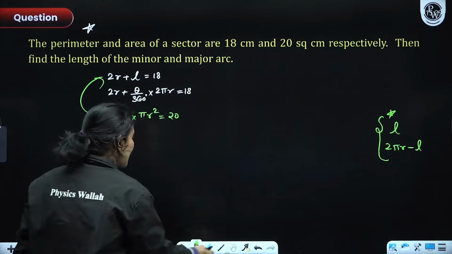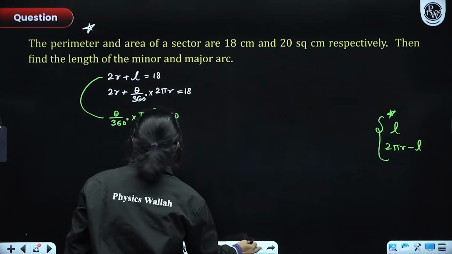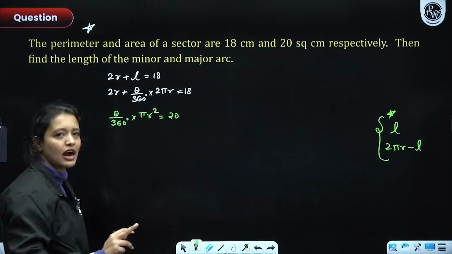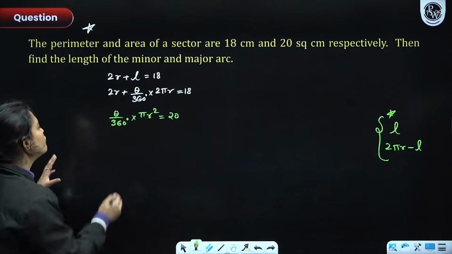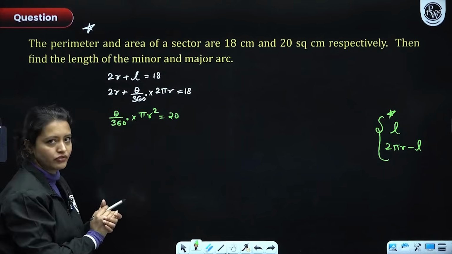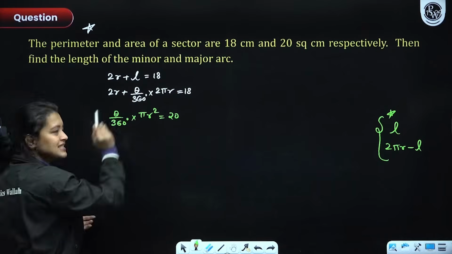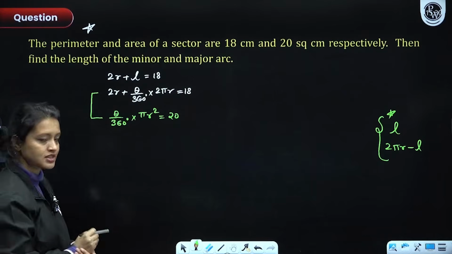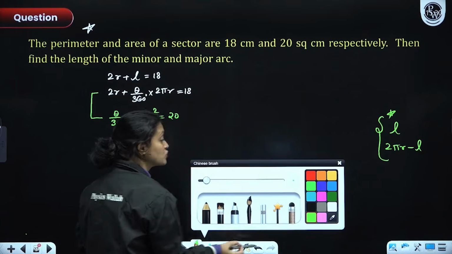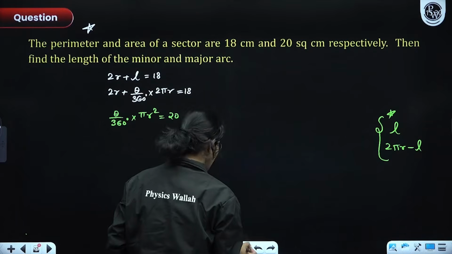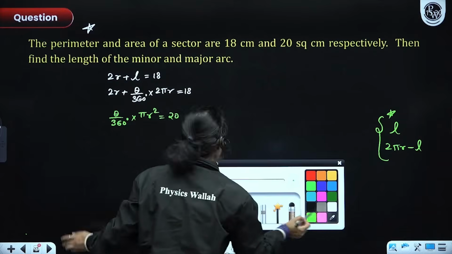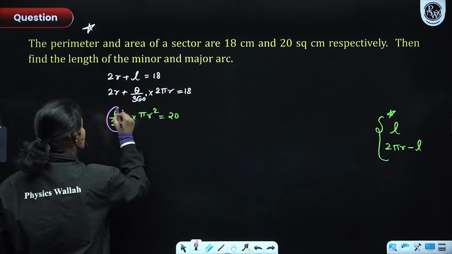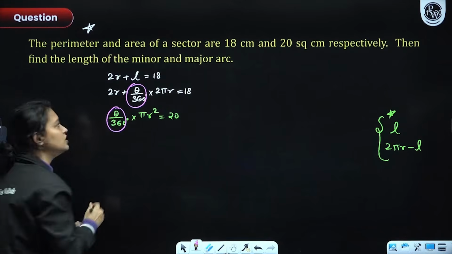Okay, so what I did was, I was like, let me be clever, forget about L for now. I will focus on figuring out either R or theta first of all. So that's why I replaced L with theta by 360 degrees, and now I'll be working with these 2 equations. Now in these 2 equations also, my mind is like, wait a minute, we have theta by 360 here also, we have theta by 360 here also.